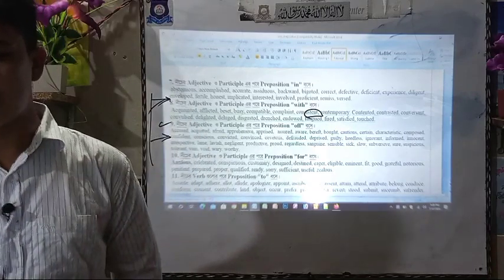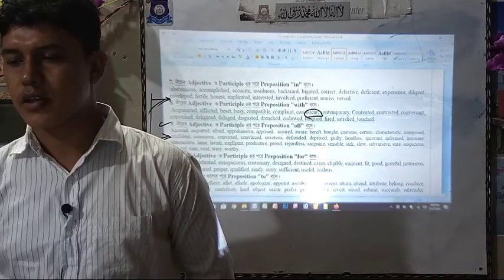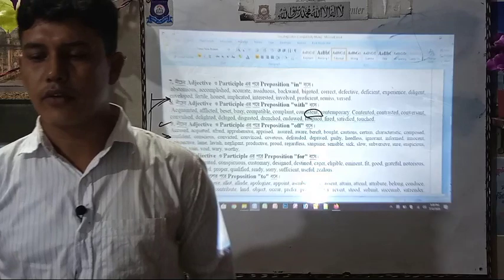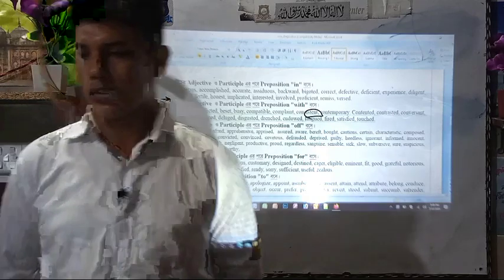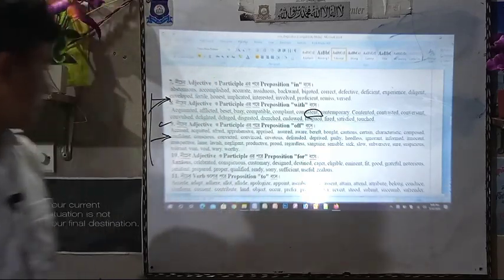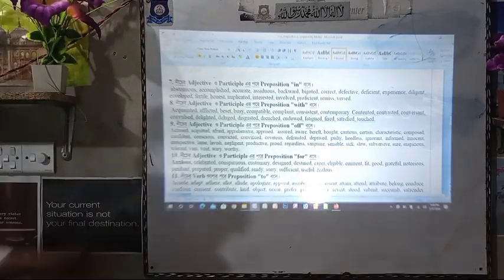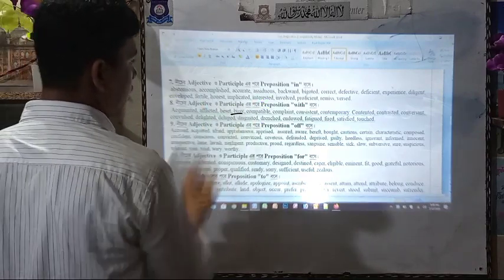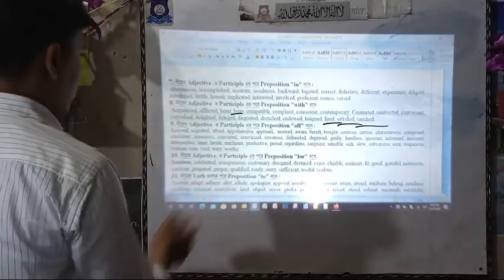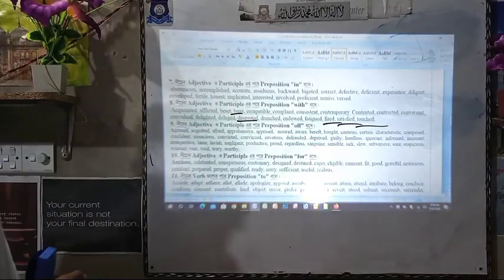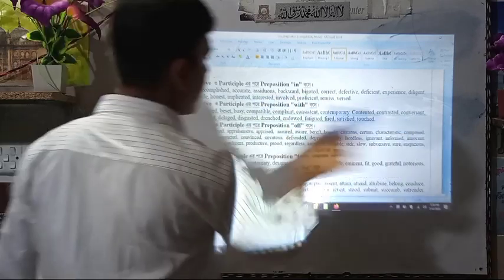Okay, now come to this: abstemious in, accomplished in, accurate in, assiduous in, backward in, bigoted in, correct in, defective in, diligent in, enveloped in, fertile in, honest, implicated, interested, involved, proficient, remiss, etc. You can use "in". Okay, now number 8. Look at the preposition "with". Busy with, concerned with, content with, tasked with, satisfied with. This is frequent. Disguised with. You can note it, but we have given much more here for practicing. If you practice, it will be very helpful for you in the exam, not only in the exam but also in speaking.